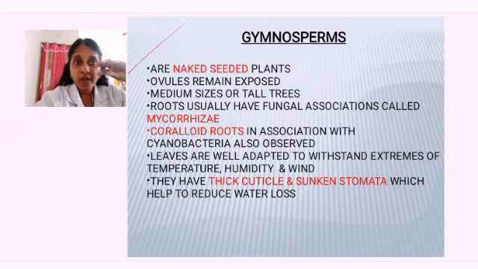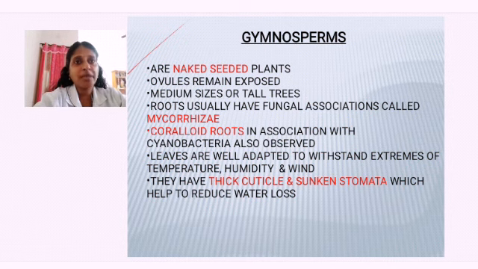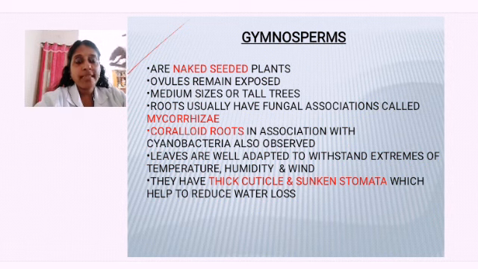I told you, fungi inhabit the roots of these gymnospermic plants, and the fungi provide nutrition to the gymnospermic plants. They absorb sodium, potassium and all from the soil and they give it to the plant. Like that they are in close symbiotic association. What do you mean by symbiotic? Both are benefited.